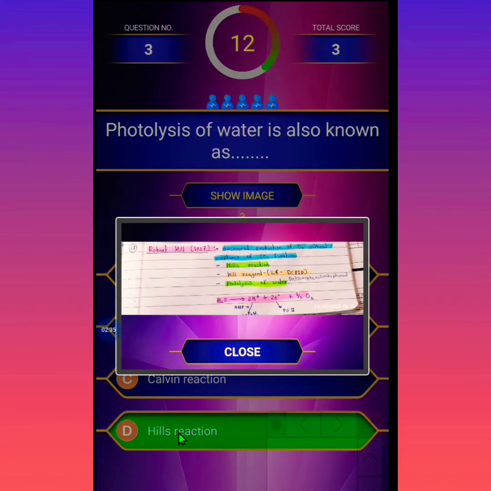You see here, Robert Hill in 1937 discovered the production of O2 without CO2 fixation. This is Hill's reaction. In this, Hill's reagent is 2,6-DCPIP, meaning 2,6-dichlorophenol indophenol, and it is also called photolysis of water. Here, see the reaction of photolysis of water.